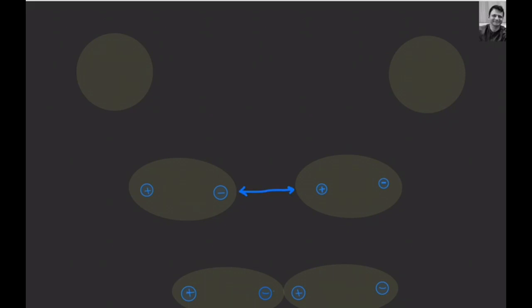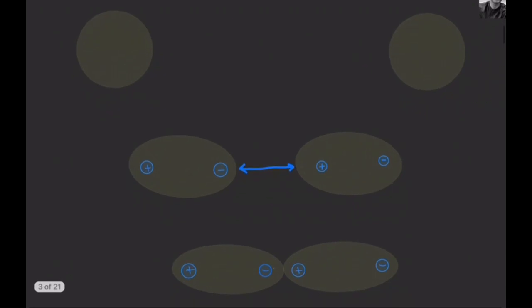And if we compress the gas again and again, a time will come when the pressure of the gas will be very high, when the molecules are touching each other. So when the molecules are touching each other, at that point of time, the electrostatic repulsion between the nuclei of two molecules and the electron cloud of two molecules will be dominating. So the net repulsive force will act between these molecules.